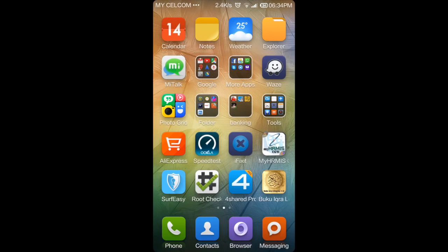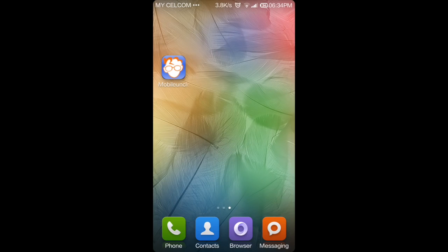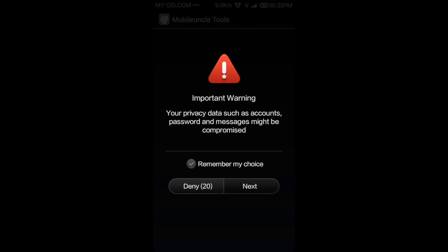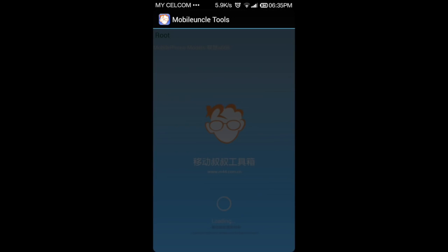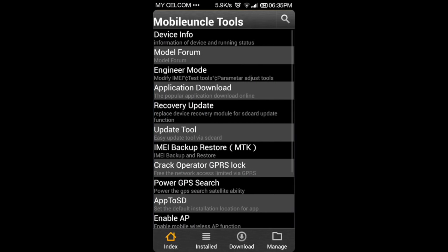Okay, and then you need to download this Mobile Uncle application and install it. Just go to the description below. I already put the link where you can download it. After you download and install it, launch the application. Your phone will ask for the root permission for this Mobile Uncle tool. Okay, this is the Mobile Uncle tool, and then go to the engineer mode menu.